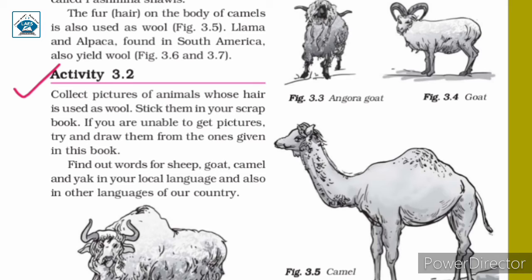You have to stick pictures of any two animals in your notebook. This is your activity. And if you cannot find pictures, you have pictures given in your textbook. You can try and draw pictures of any two animals whose hair is used as wool, and then stick them in your notebook. Next, you can find out words for sheep, goat, camel and yak in your local language. That means the language you speak at home. And also you can find out what these animals are called in other languages of our country.